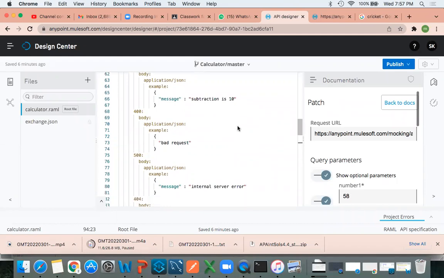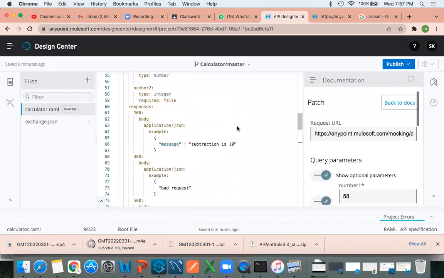Yes. For this we have to use the MS2 concept, mocking service 2. That is a little advanced. I'll tell you in the coming classes.